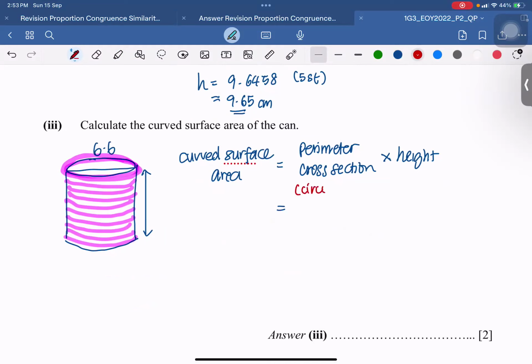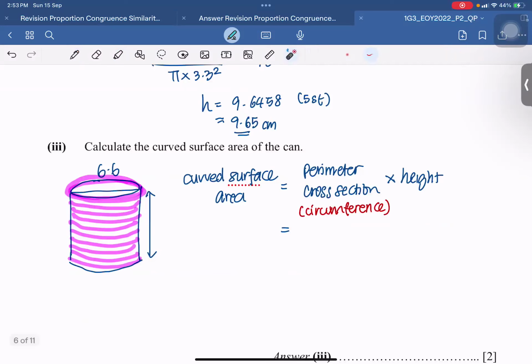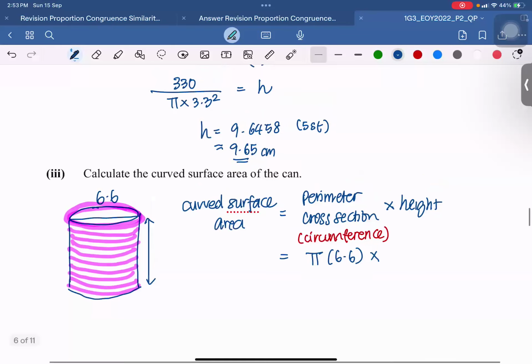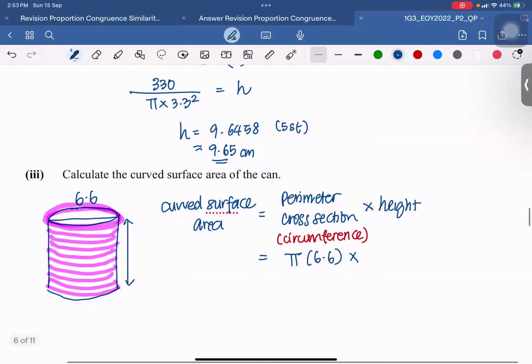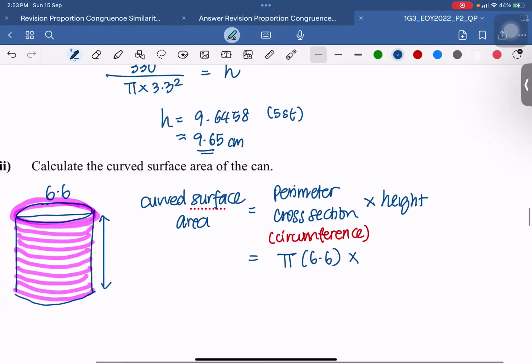So anyone give me the formula for circumference? Okay, pi d or 2 pi r. Oh, I wrote 6.6, so I'm going to just use pi d, okay? Same. Thank you. Pi times diameter. What is the height that I am supposed to use? The more accurate answer, which one? Nobody tell me? Use the 5 sig figs or the 3 sig figs answer.